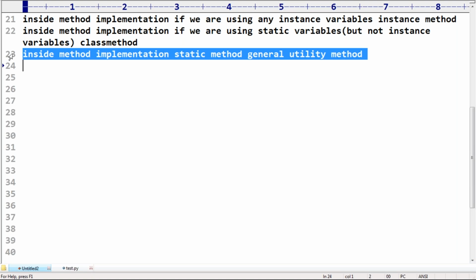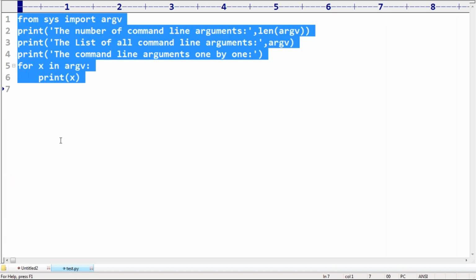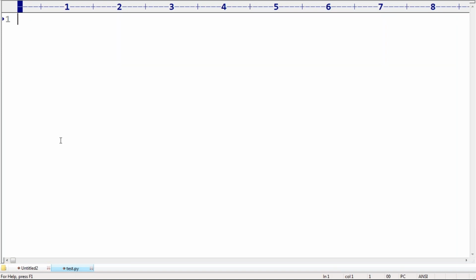Now yesterday several people asked the question: sir, what will happen without a decorator? What will happen if I'm not using any decorator? Very simple. Take a bit of special care. Here I'm taking one class, Tester, with a method def m1, and inside it I take cls and print.